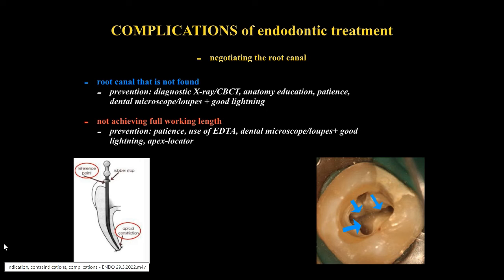Achievement of full working length is necessary for thorough cleaning and shaping of the root canal. It can be difficult due to complicated anatomy, obliterations, procedural errors made previously in a case of retreatment, and so on. Prevention for this would be a patient and experienced operator, frequent use of ethylenediaminetetraacetic acid chelating agent, or use of an apex locator.